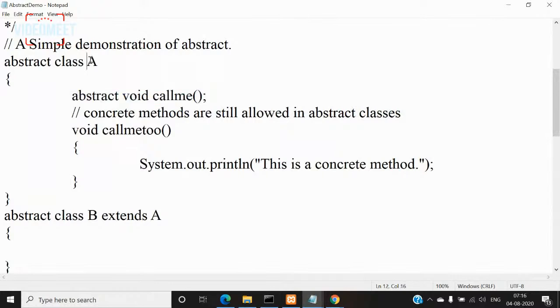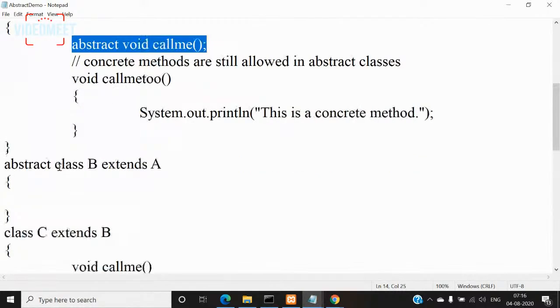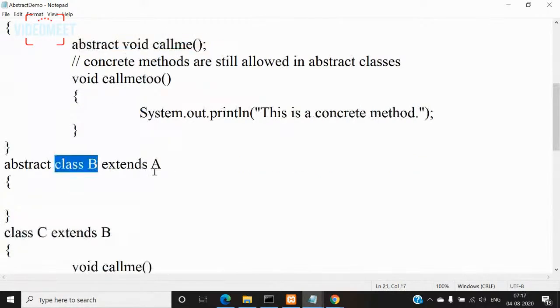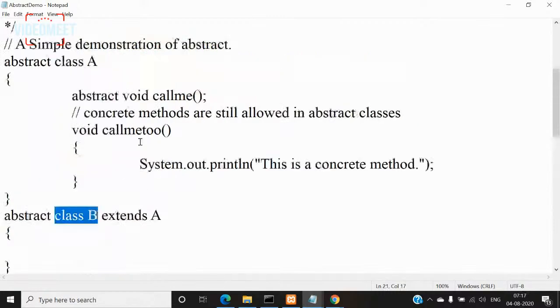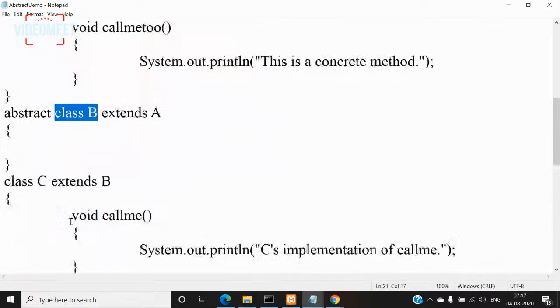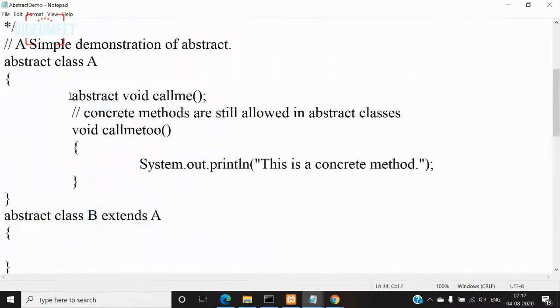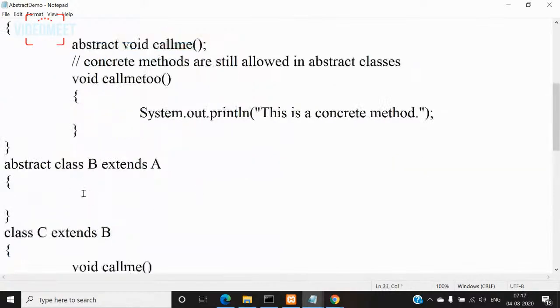So what we need to do is define its implementation in the subclass for this class A. In whichever class you define this call me, for that you must create a subclass, and in that subclass you must give the implementation for this call me method. So now look at this class B. I created a subclass for class A, right? But I declared this class B also as abstract because B is an abstract subclass for A. It must definitely give the implementation for call me method. But is this class B giving implementation for call me method? Because it is not giving implementation for call me method, I must make this class also an abstract class,